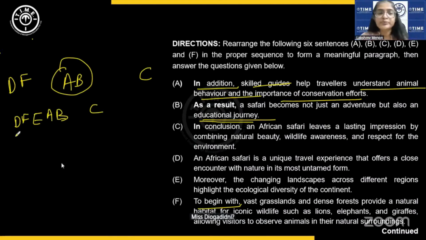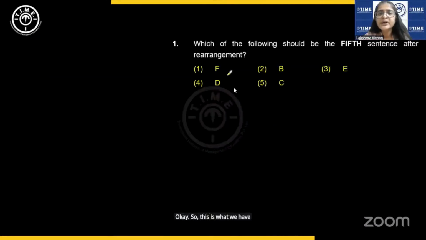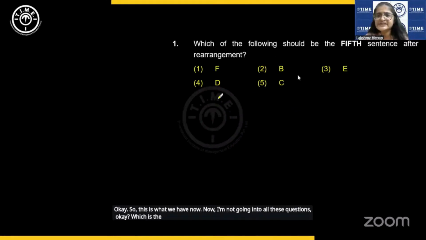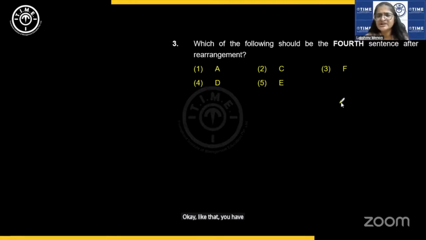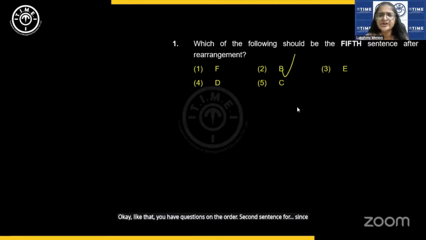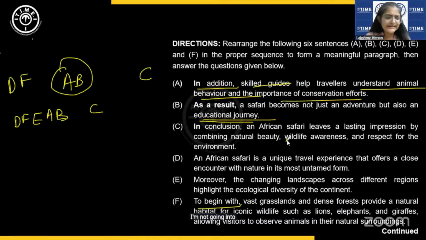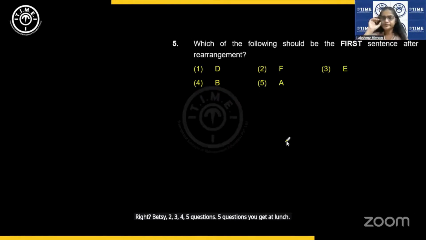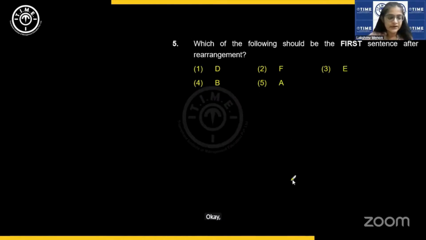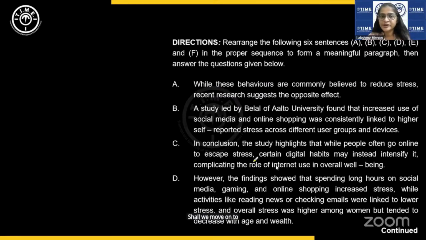Okay, so this is what we have now. Now I'm not going into all these questions, okay? Which is the fifth sentence? Fifth sentence would be B. Okay, like that, you have questions on the order. Second sentence, and so on. Since we got the order, I'm not going into all that, right? But see, 2, 3, 4, 5 questions, 5 questions you get at one shot. Okay, fine. Shall we move on to the next para formation? Okay.